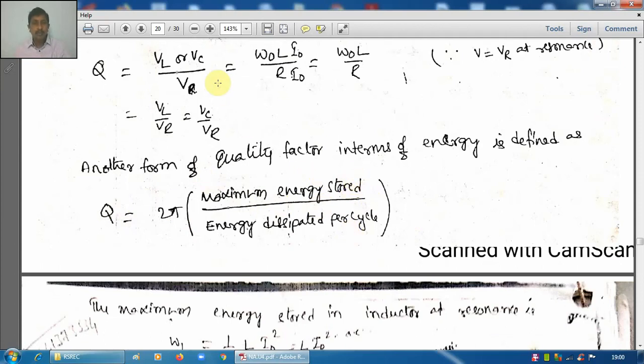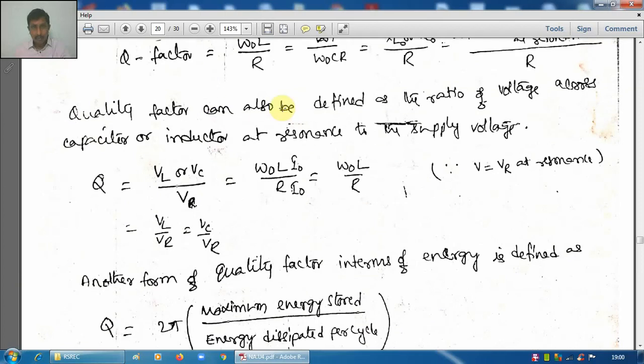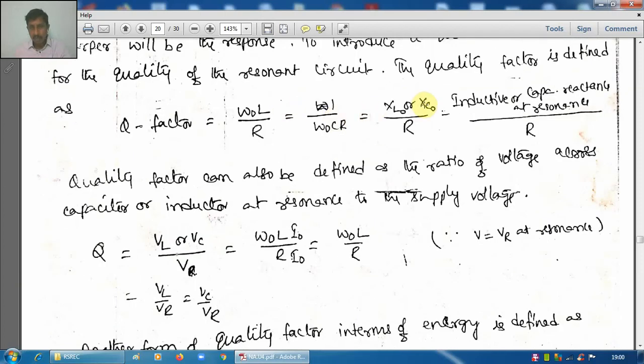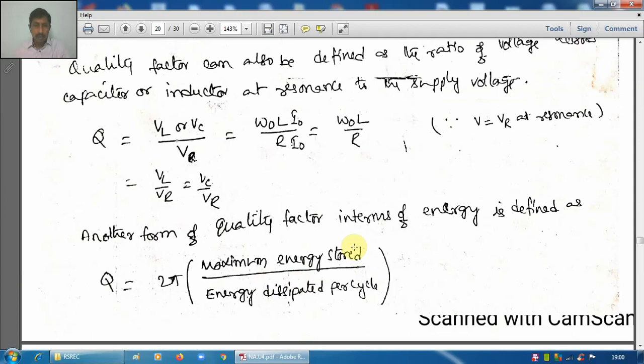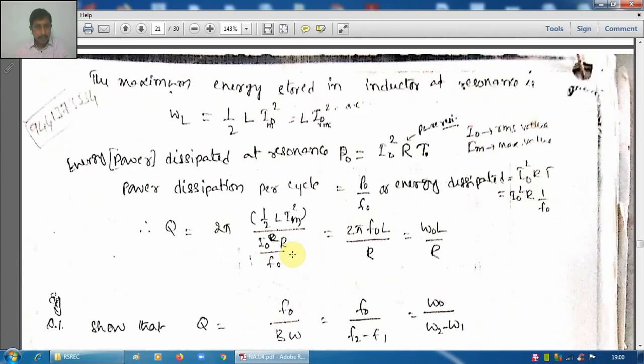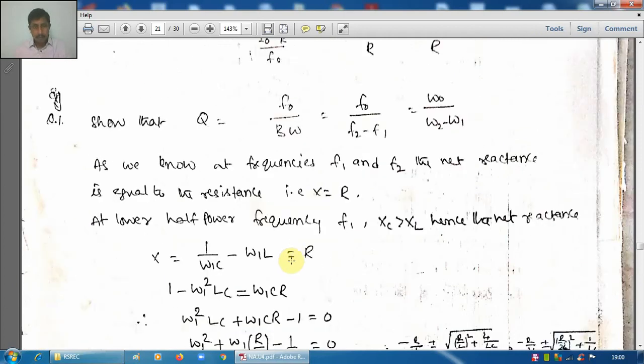Energy can be stored in an inductor or capacitor. So in terms of reactance, voltage or energy, we can define the quality factor like this.